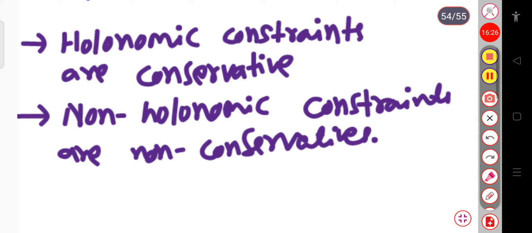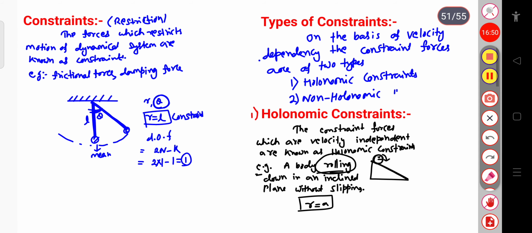So basically these constraints are divided into two types on the dependency of the velocity, that is, whether the forces depend on the velocity or not. One is the holonomic constraint and the other one is the non-holonomic constraint.